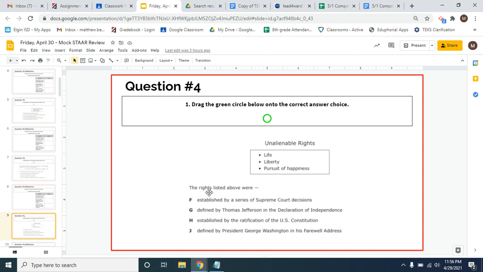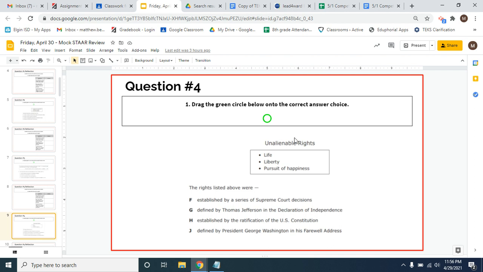All right, this question says the rights listed above were, so we're talking about unalienable rights, the rights of life, liberty, and the pursuit of happiness. So this is something that's tested pretty frequently, this idea of unalienable rights. And where these come from is G, right? They were defined by Thomas Jefferson in the Declaration of Independence.